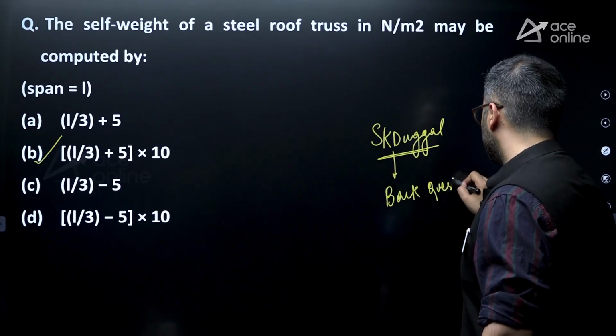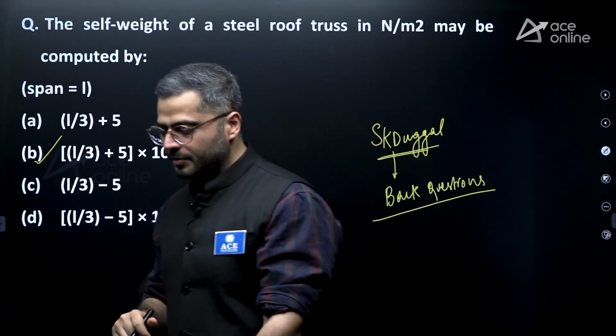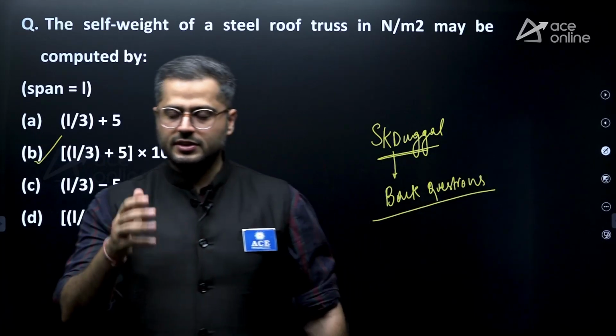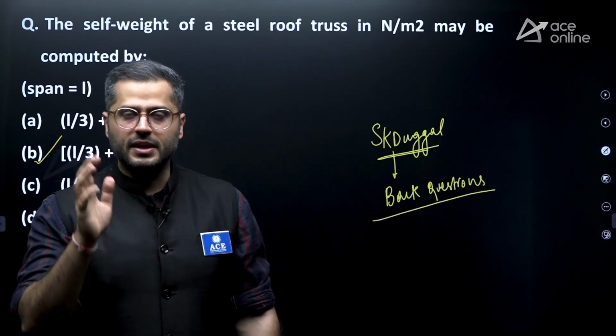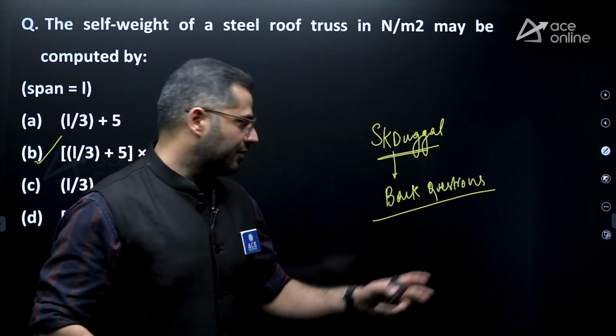You would see when you compare the previous year questions of SSC JE and RRB JE, many questions have been directly copied from there. If you consider state AE/JE examinations like MPSC and all, you would see that many questions have been copied from the back questions of SK Duggal.